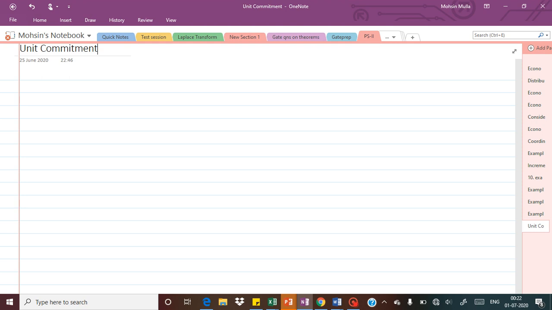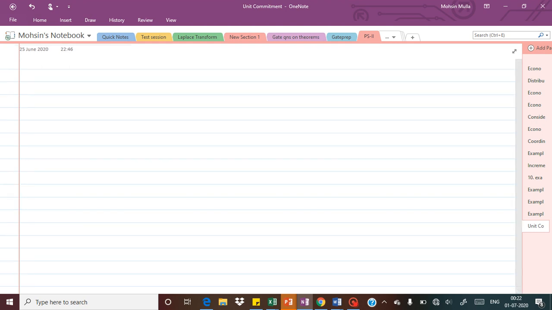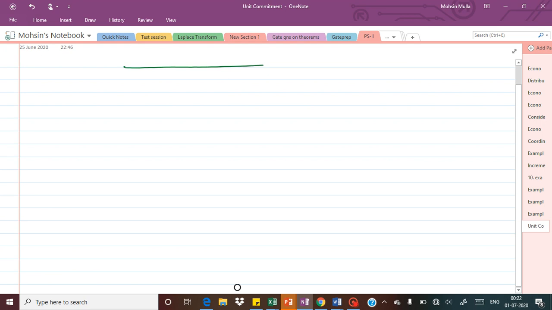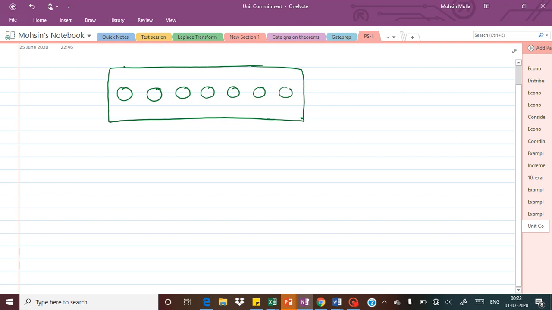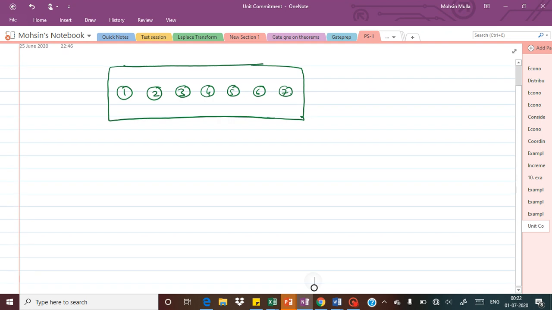Suppose I try to explain this with a simple diagram. Suppose there is a plant available and there are different units, 1 2 3 4 5 6 7. I will not take all 10, but some number of units. These units have their own individual capacities.